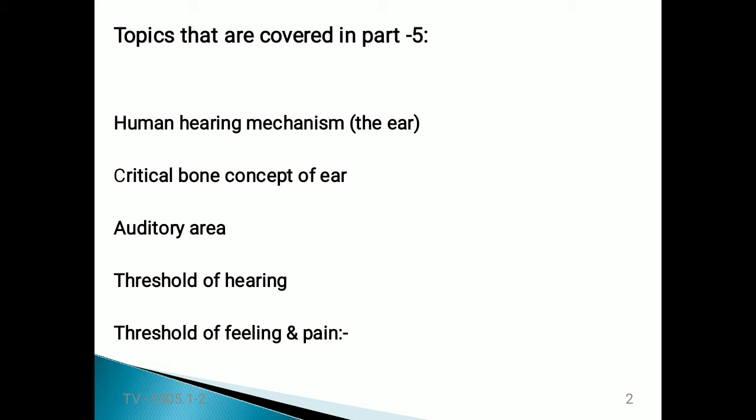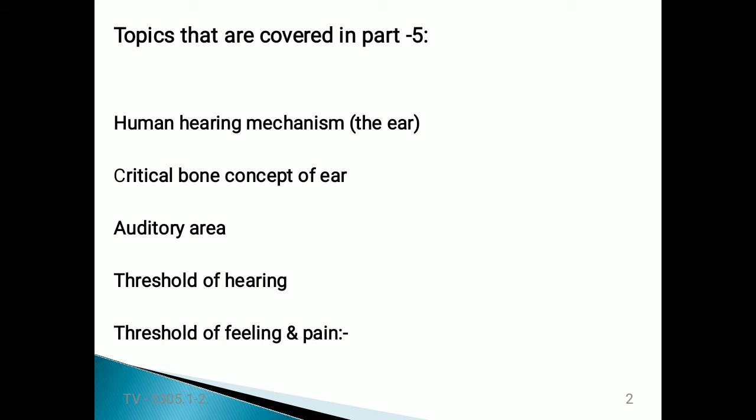The middle ear consists of three parts: the first one is hammer, the second one is anvil, the third one is stirrup. The inner ear consists of the cochlea, which is connected to the nerve, and the semicircular canals are also present in the inner ear.